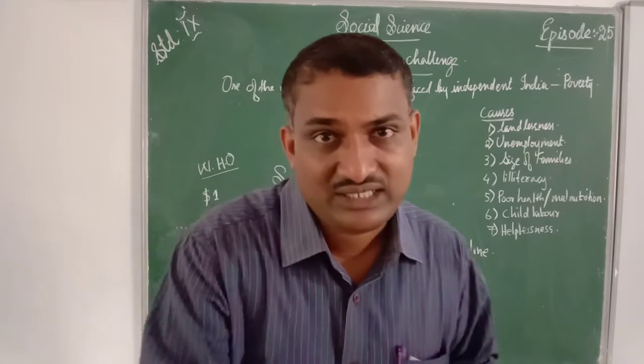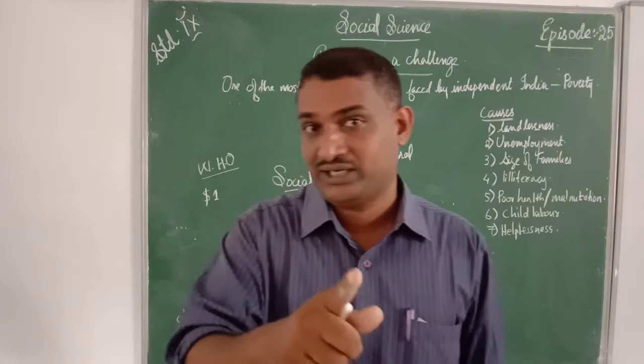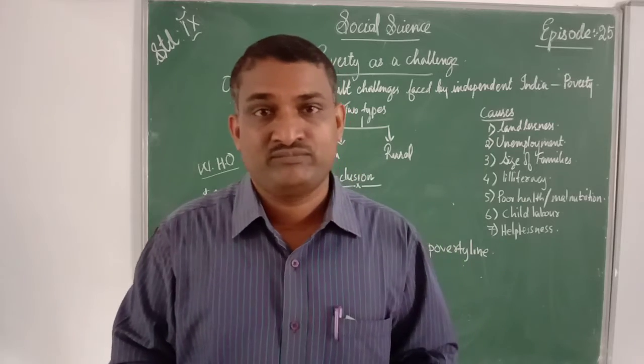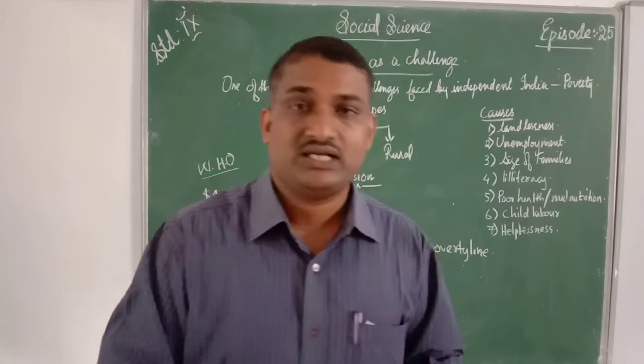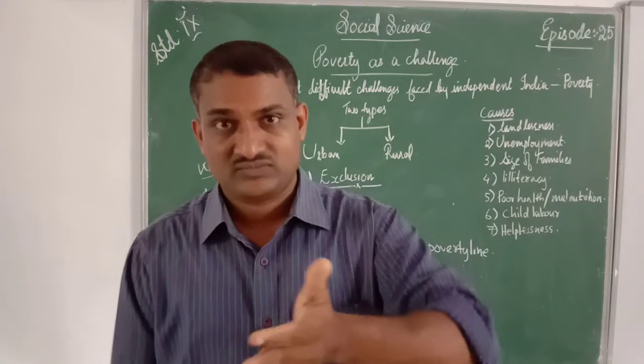Our country's criteria is entirely different from countries like America or any European country. We consider the economy of our country, and according to it we decide who falls under the poverty line.